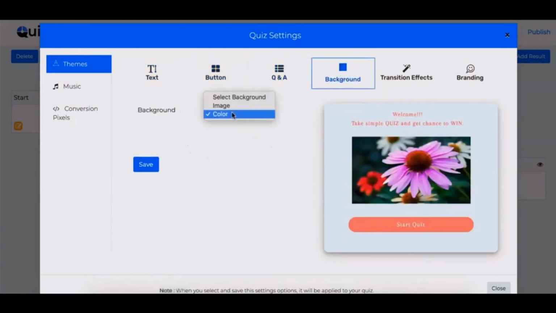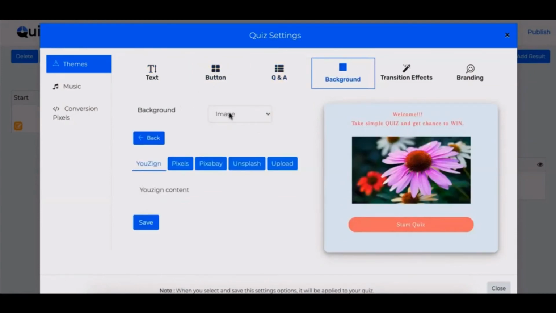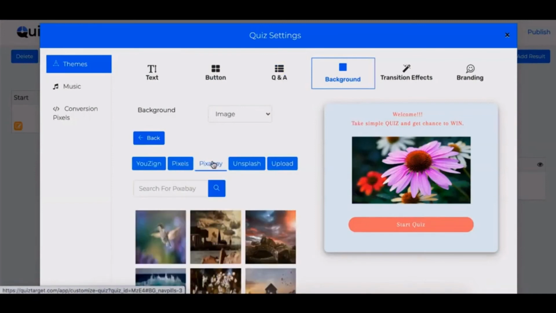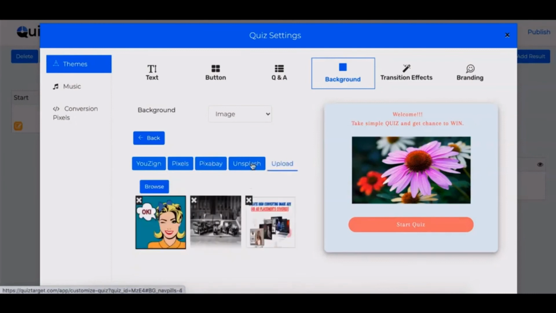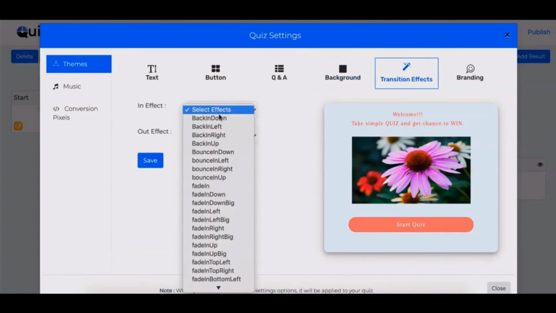This background tab lets you change the background. You can either select color or image as a background. If you select image, you will be able to select any background image from Unsplash, Pexels, Pixabay, Unsplash, or upload your own background image. Then comes the transition effect.